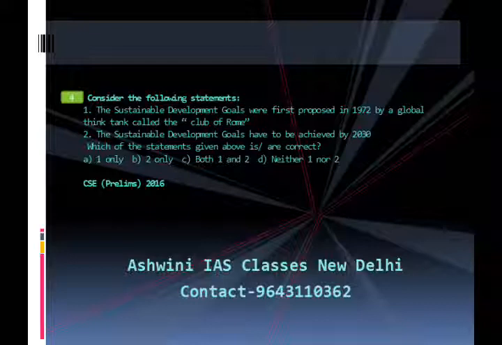This question has appeared in Civil Services Prelims Examination 2016. The answer is B. That is 2 only. That is, the Sustainable Development Goals have to be achieved by 2030. Now we move to question number 5.